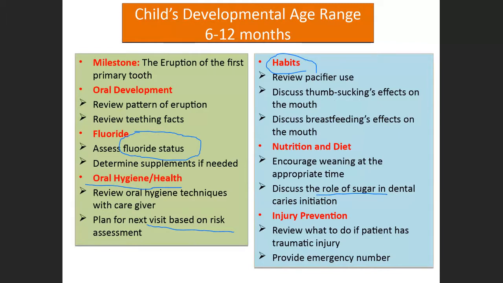Now coming to injury prevention: review what to do if the patient has a traumatic injury. Because the child is crawling, the child may fall down or get hurt. So we are supposed to inform them what necessities have to be taken care of, and provide an emergency number if any such injury happens in their home.